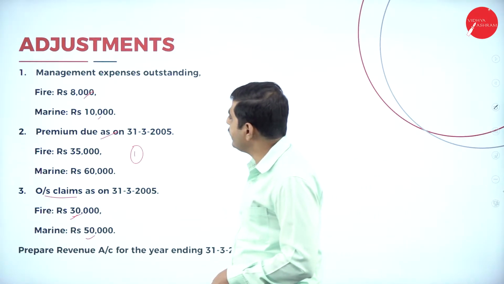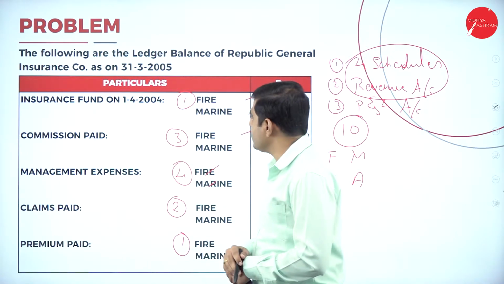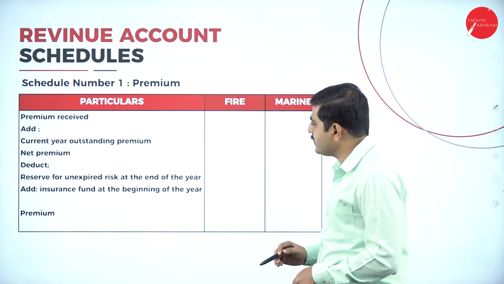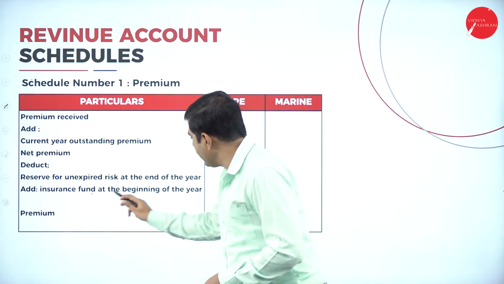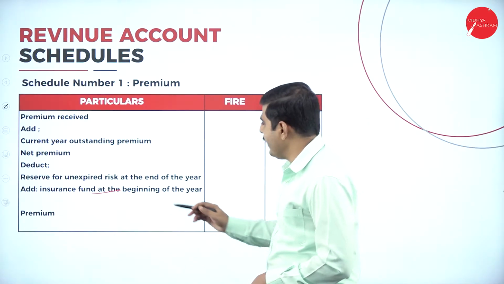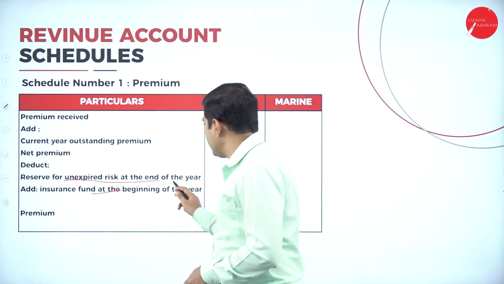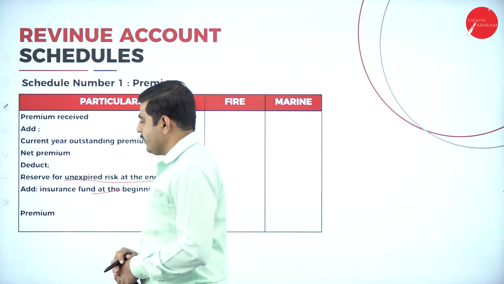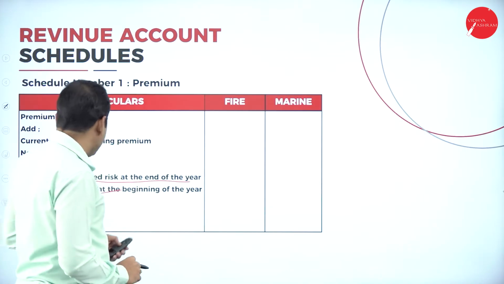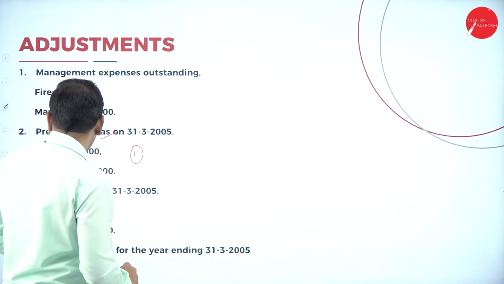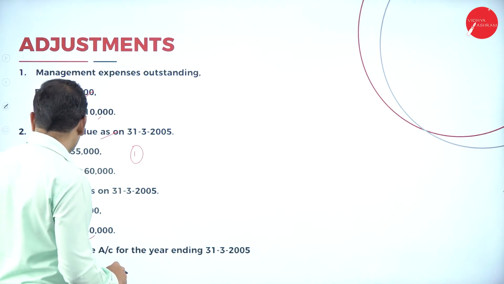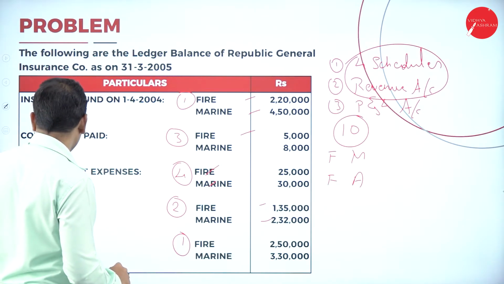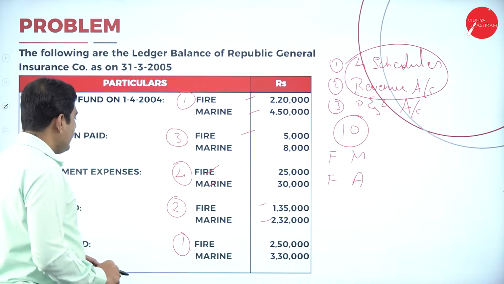Later again we are having schedule number 1, insurance fund, fire and marine. So now add insurance fund at the beginning of the year. If you have any unexpired risk at the end of the year, we have to deduct. So do we have any unexpired risk? Let's look at the adjustments. We don't have any unexpired risk at the beginning of the year, so we can leave it.